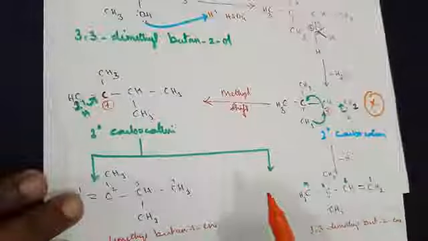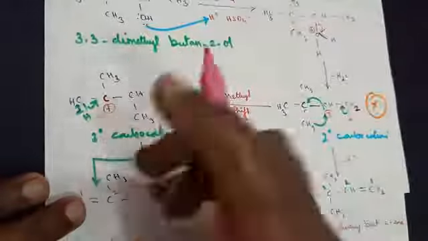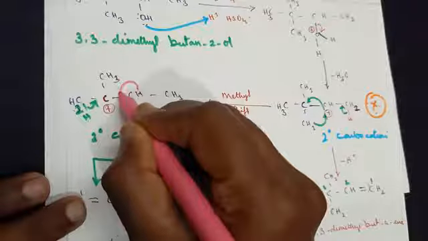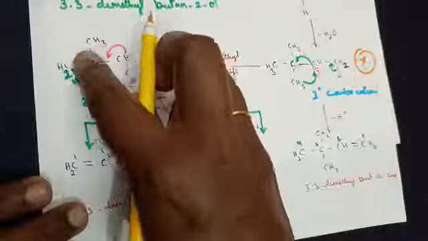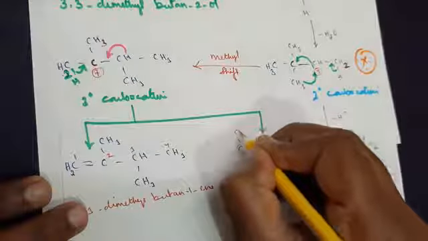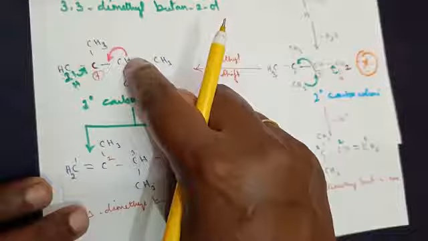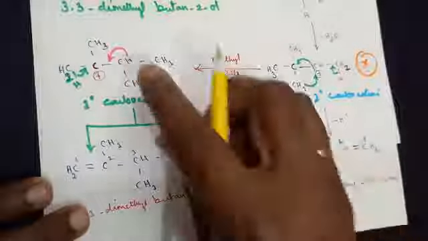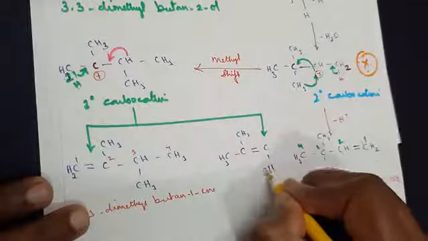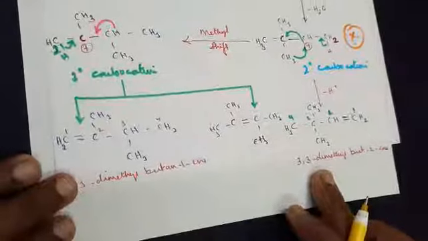Now look at it. On the other hand, if instead of these carbons losing their hydrogen, suppose this carbon is losing the hydrogen to form a bond, what will be the one more possibility of product? I'm writing it here. This carbon will have the methyl group as it is. That is carbon with the CH3. Carbon with the CH3 will remain. This hydrogen is lost, as a result bond will be falling in. You will get a double bond. See, because hydrogen is lost there, you get a CH3 group that is given here and a CH3 group. Am I making my points clear?